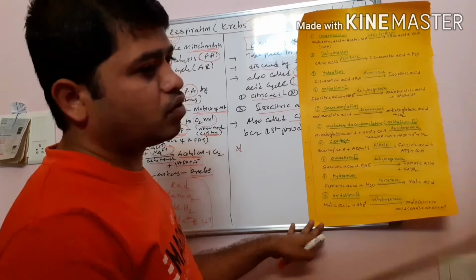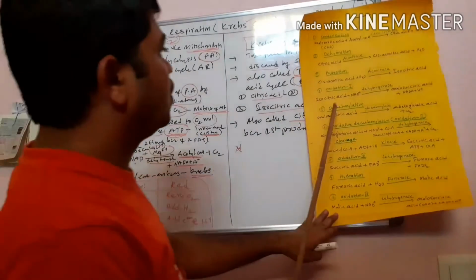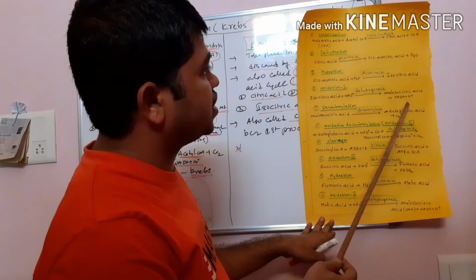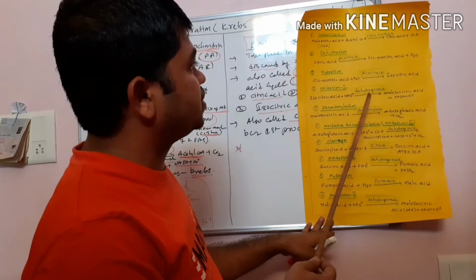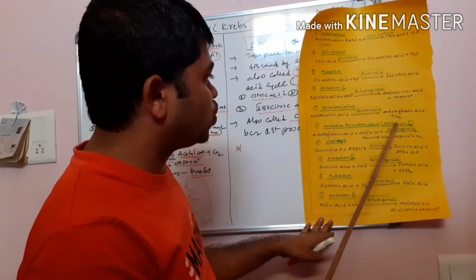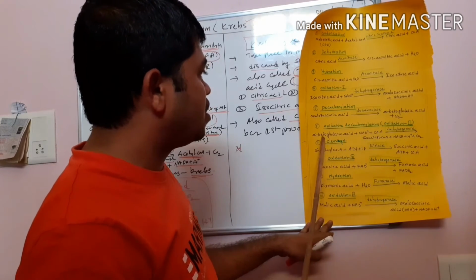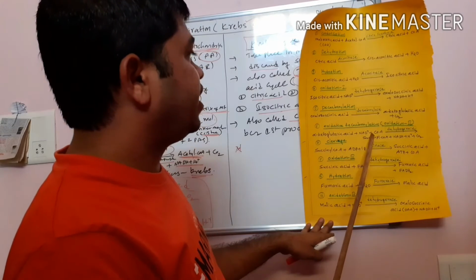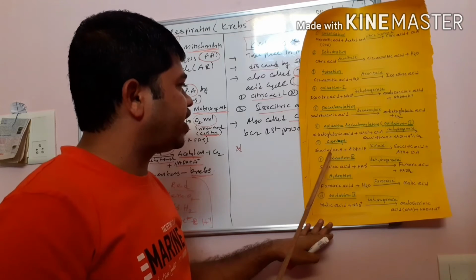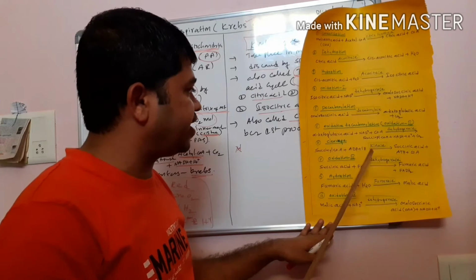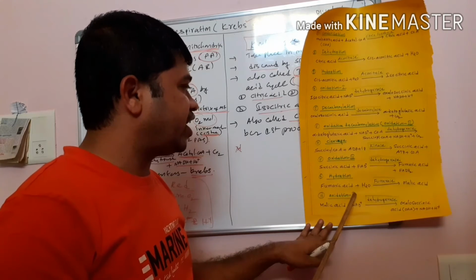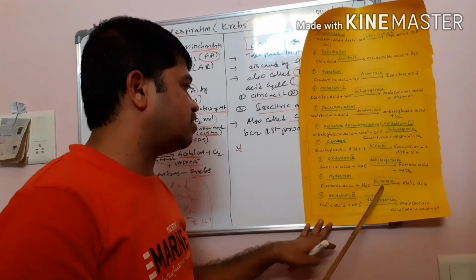Then oxidation one, you know very well, oxidation and reduction. Isocitric acid, with NAD plus coenzyme, then oxalosuccinic acid, then NADH plus H plus, dehydrogenase. Decarboxylation, removal of CO2. Then oxidation 2, oxidative decarboxylation. Alpha ketoglutaric acid, then NAD plus and coenzyme A, succinyl coenzyme A. Then succinic acid, kinase. Then succinic acid to fumaric acid, dehydrogenase. Then fumaric acid is converted into malic acid in the presence of fumarase.